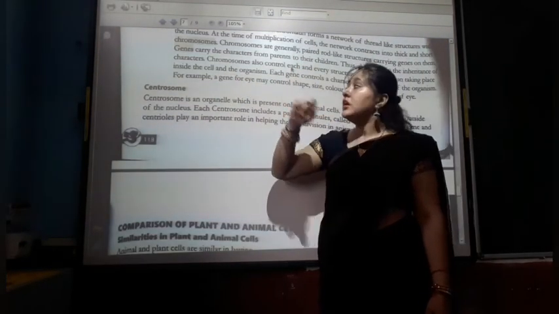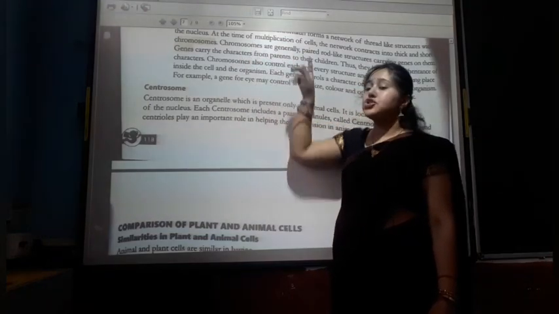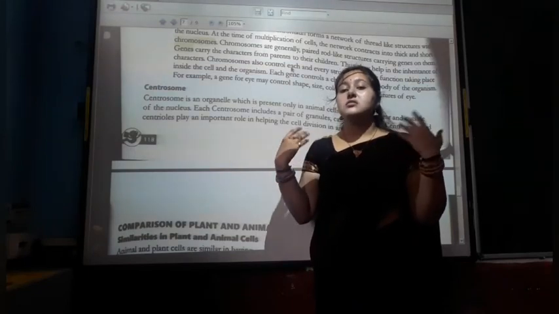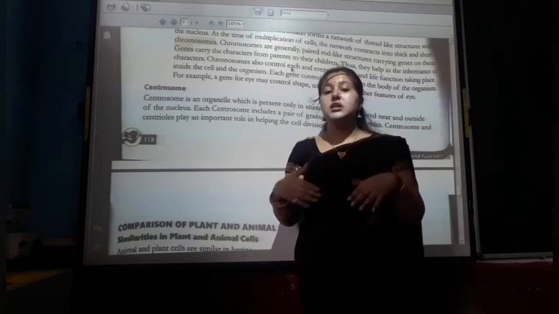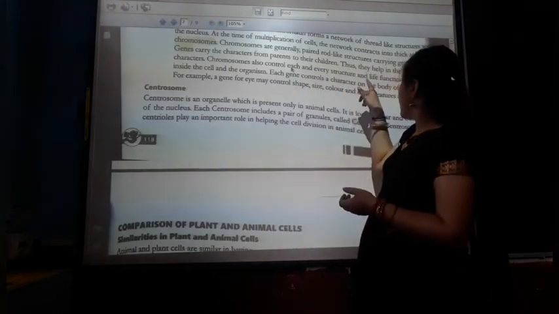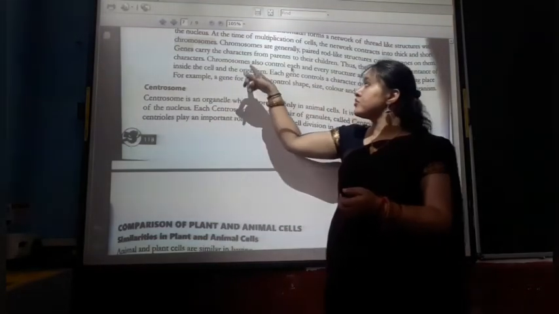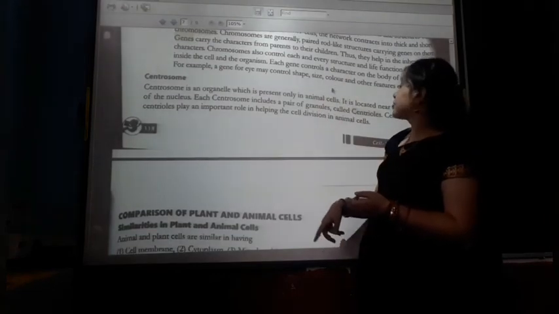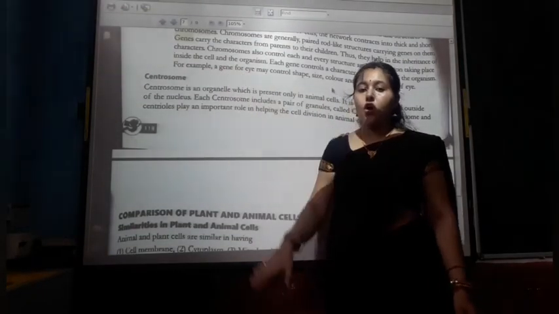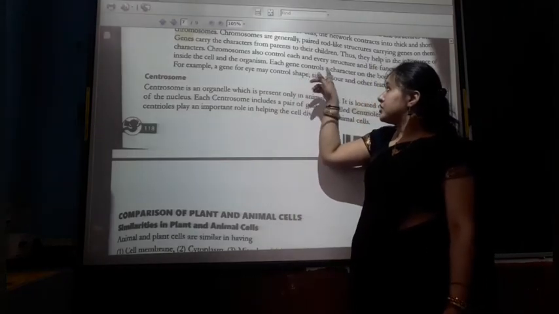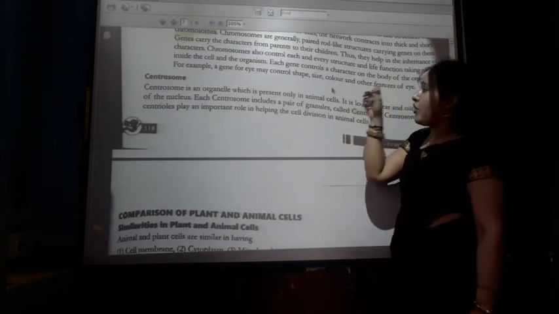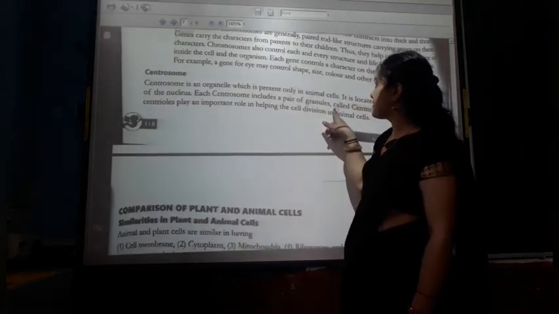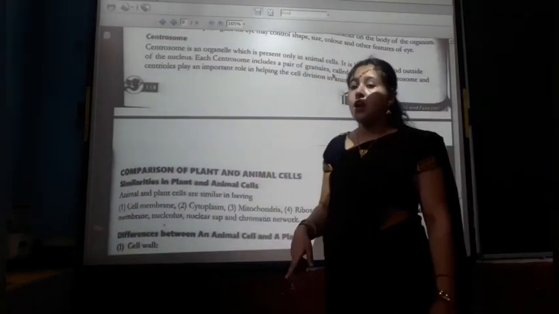Now what is a gene? Genes carry the characters from parent to offspring, meaning the characters which parents have are transferred to the offspring, their new generations. Thus they help in the inheritance of characters. Chromosomes also control each and every structure and function taking place inside the cell and the organism. Each gene controls a character in the body of the organism. For example, a gene for the eye may control the shape, size, color and other features of the eyes.